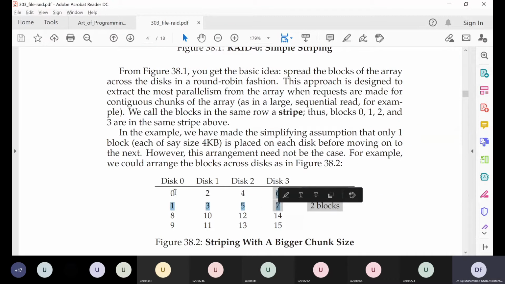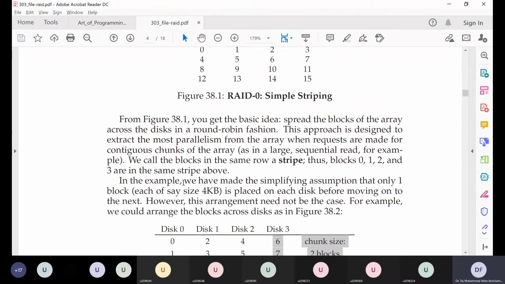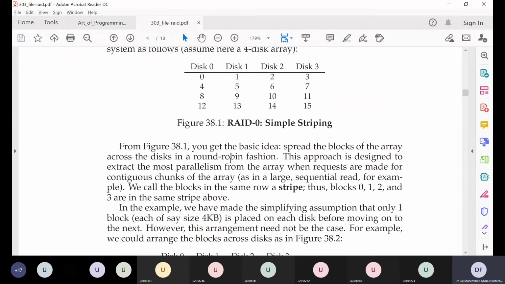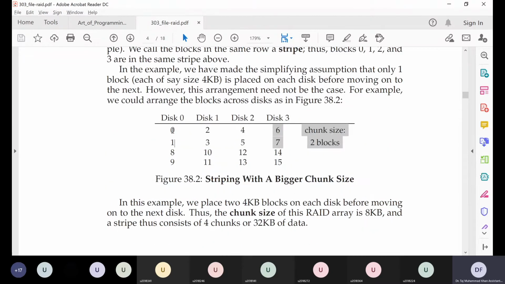If you expect your reads to be more than one block, then it is better to have a series of blocks on the same disk than those blocks spread across different disks. As you said, these blocks will be on adjacent sectors on the same hard disk, so it will be faster to read them than from different hard disks.